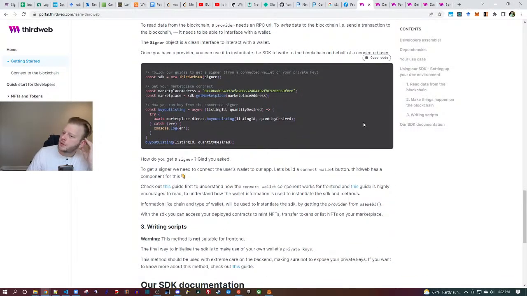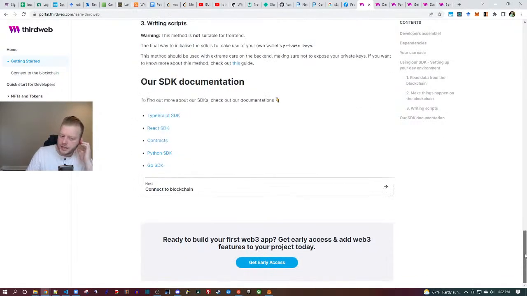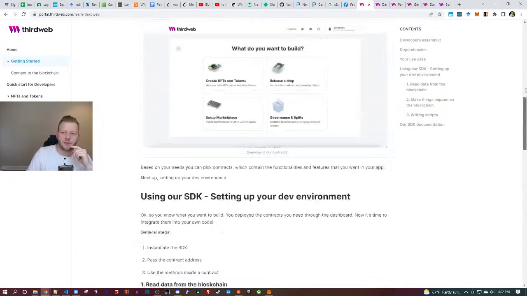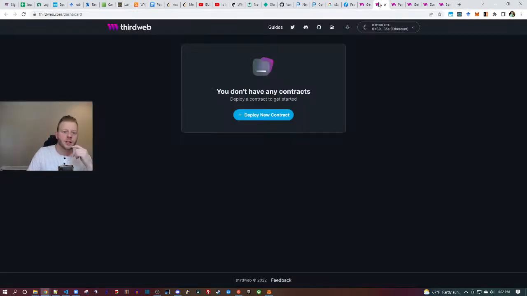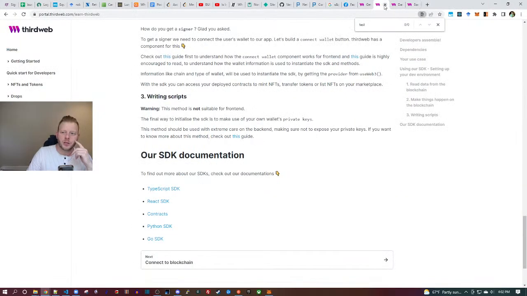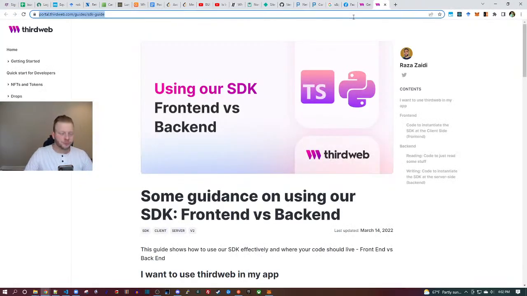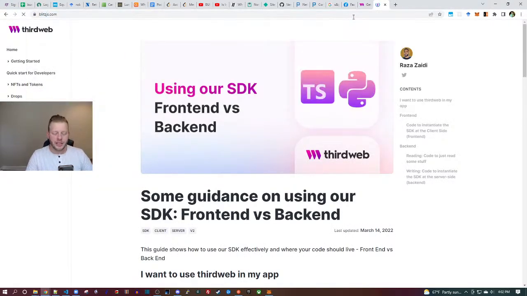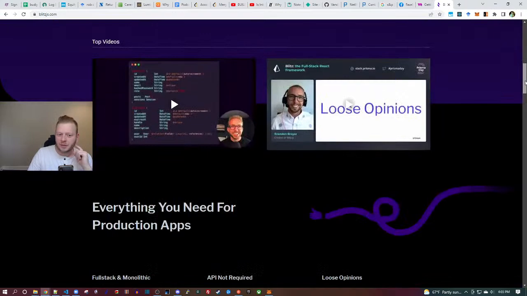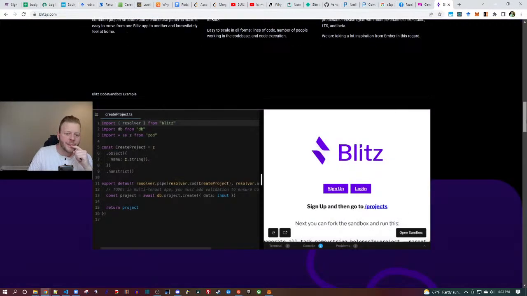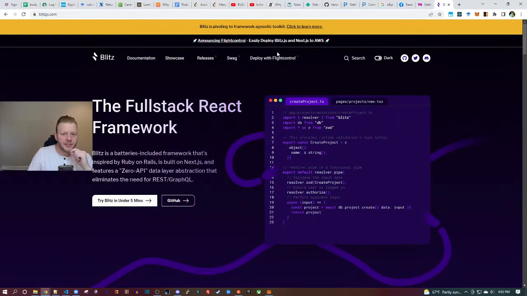Okay, so it seems to be pretty agnostic about your backend, right? So I guess I'm going to pick whatever backend I want. So I could go for Express or Next or Blitz. I'm going to go Blitz. All right, so I haven't seen any reason not to at this point. So let's blow it up and see. Let's use it till it breaks. Cool, so we're going to go Blitz.